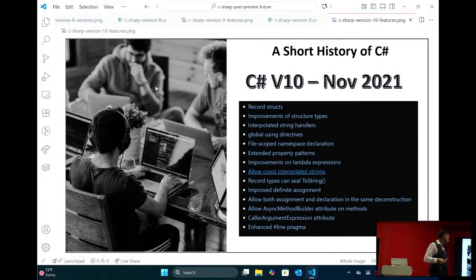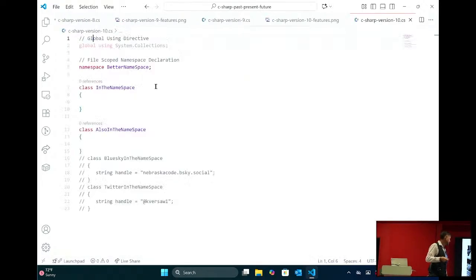In C# 10, we don't get a lot that's cool. We get global using directives. That's probably the coolest thing, right? So global using directive, in the past, you might have System.Collections in every single file. You might have like a stack of usings in every single file at the top. Now we can put all those in one file, and whatever's global in that file can be used anywhere.